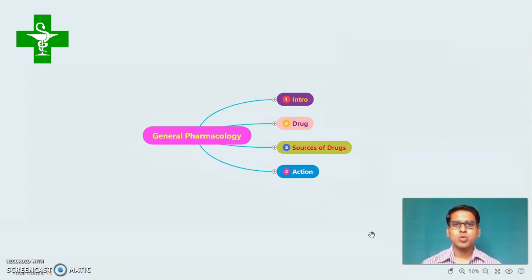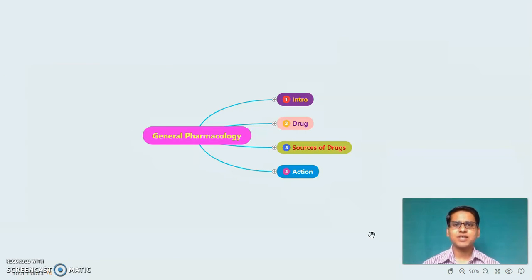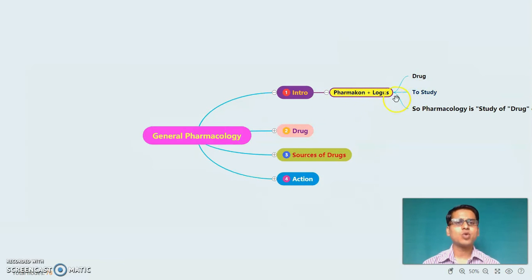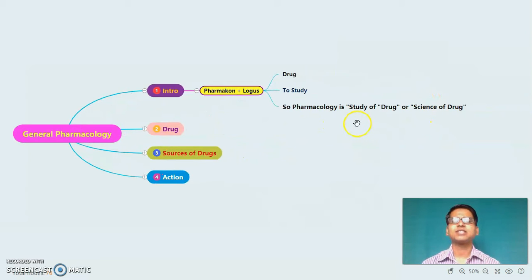From today onwards, we are going to learn a new subject which is called pharmacology. We are going to start with the first chapter called general pharmacology. So, let's start. The word pharmacology is derived from two Greek words, pharmakon plus logos. The meaning of pharmakon is drug and the meaning of logos is to study. So simplified, pharmacology is the study of drug or science of drug.